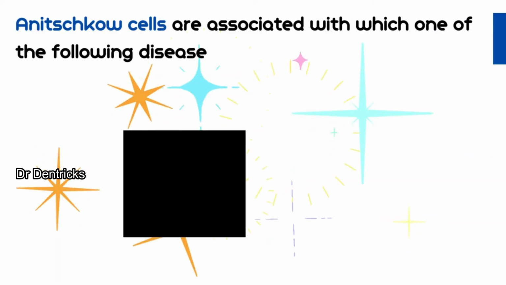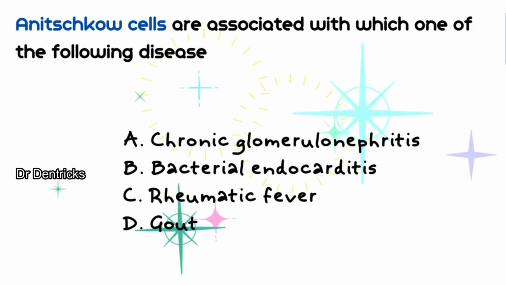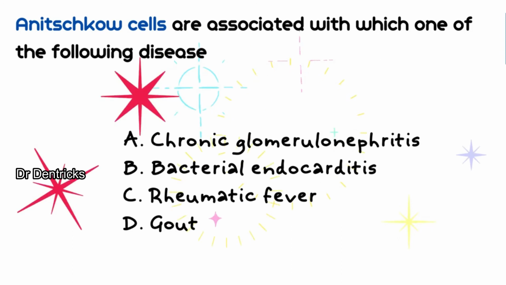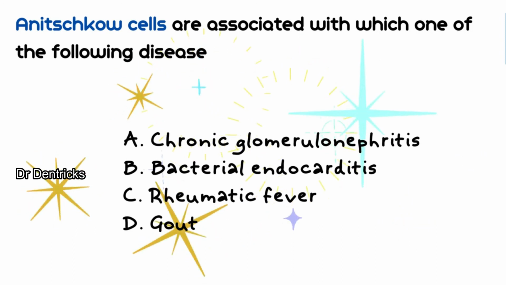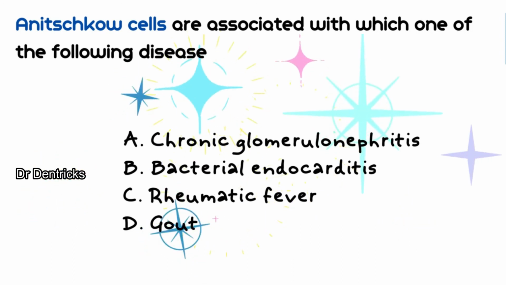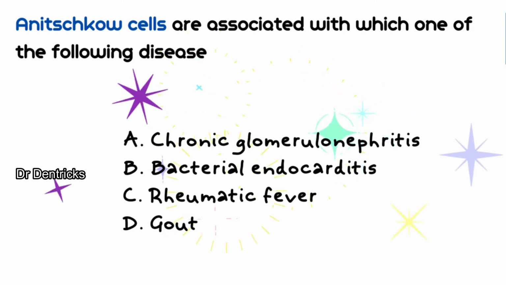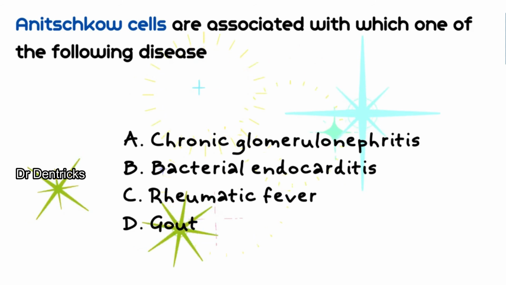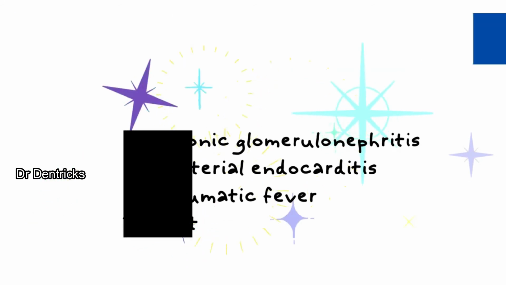Anitschkow cells are associated with which one of the following diseases? A. Chronic glomerulonephritis, B. Bacterial endocarditis, C. Rheumatic fever, and D. Gout. This question seems to be from pathology. Most probably these cells are seen in histopathological sections. But what could be the answer?